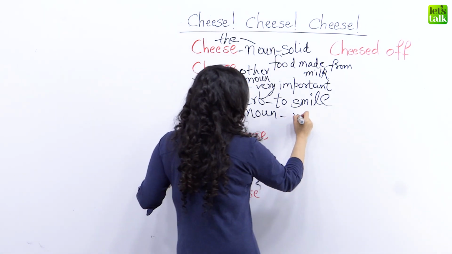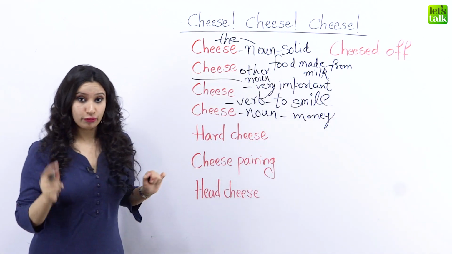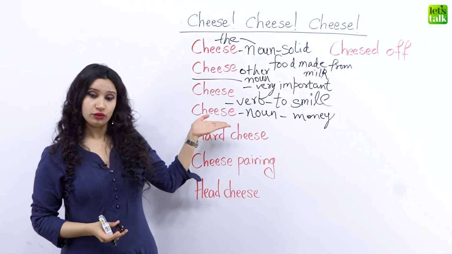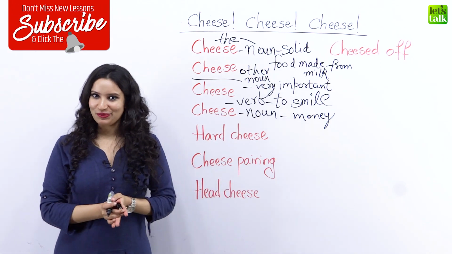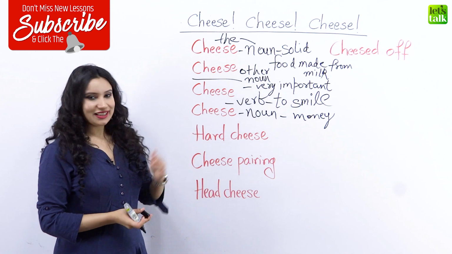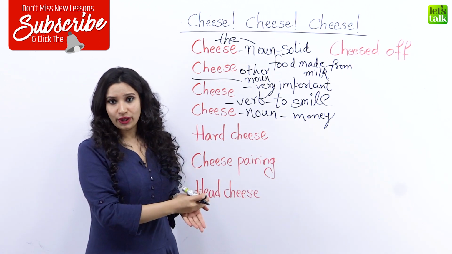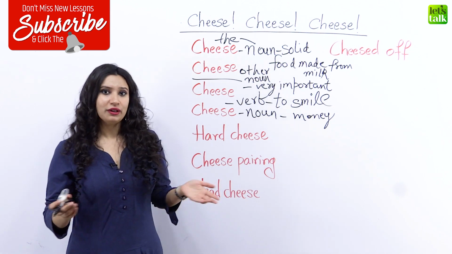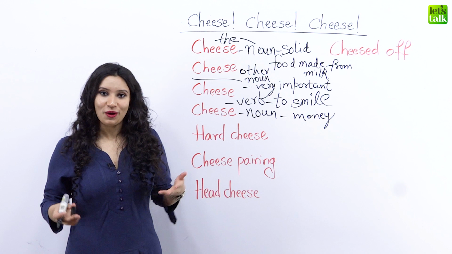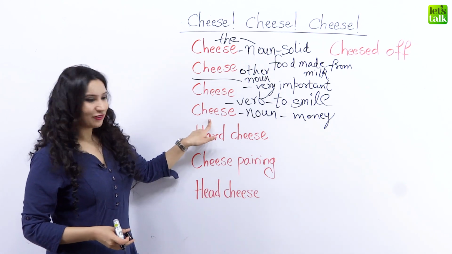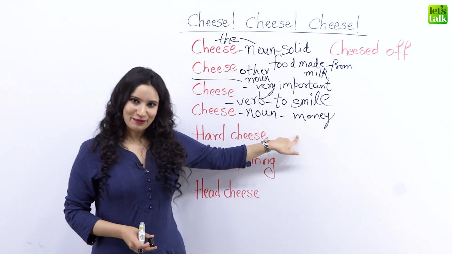And you can use it. It's like an old slang word. It's often used in British English. So if you hear someone using cheese for money, you know that they are Brit, or possibly they are very good with British English. So cheese for money can be used like, she's not very happy with her job because she's not able to make enough cheese, which means she's not able to make enough money. So this is how you can use cheese for the other noun to mean money.